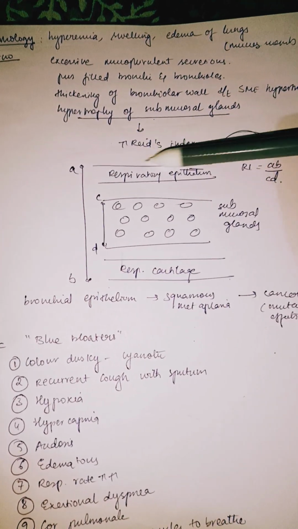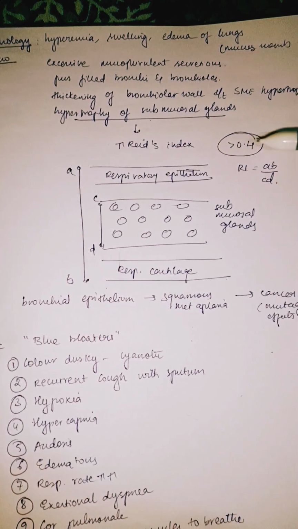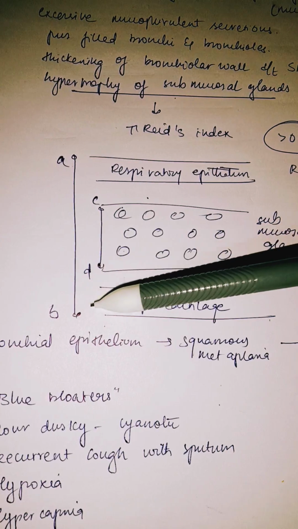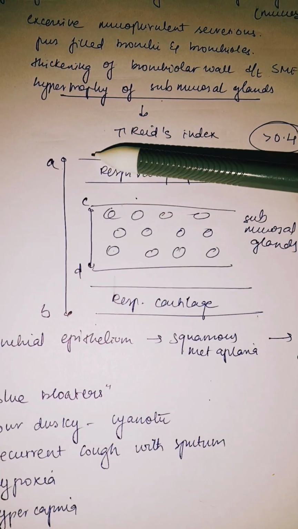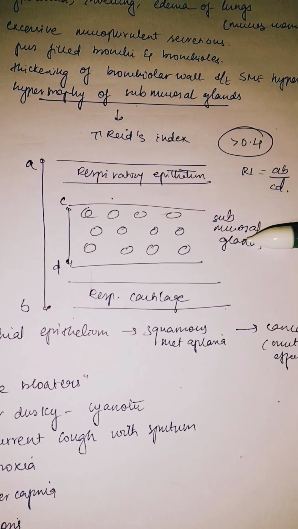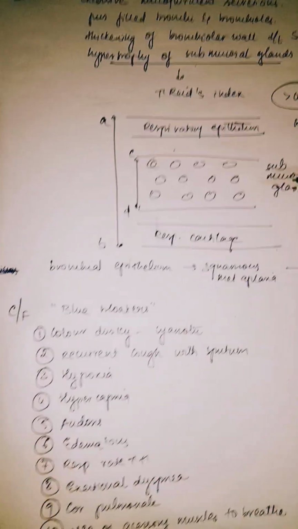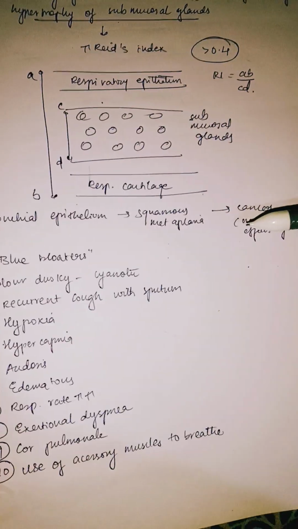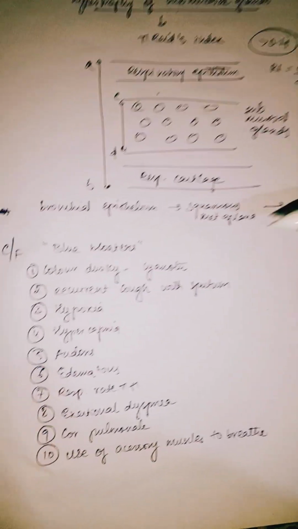And then there's something known as Reid's index, which will increase. So Reid's index is basically AB by CD. Now what is AB? AB is the total thickness and CD is the total thickness of the submucosal glands. Okay, now in the bronchial epithelium, you might get a squamous metaplasia that may be predisposed to cancer.